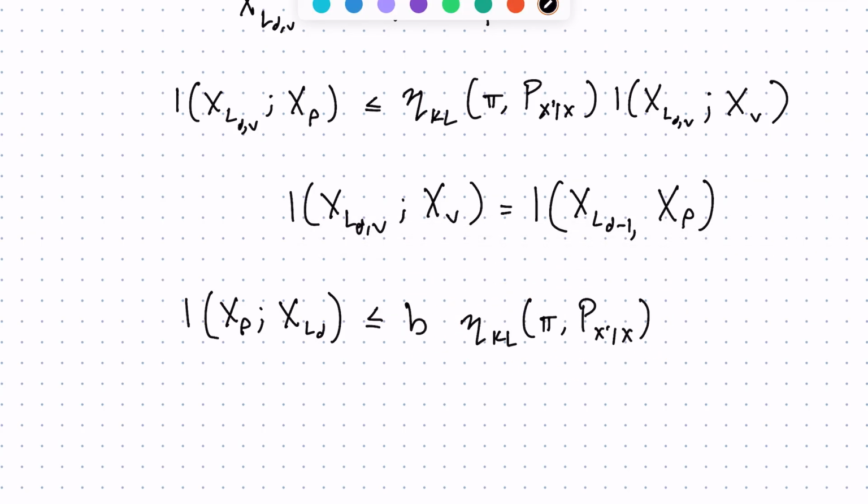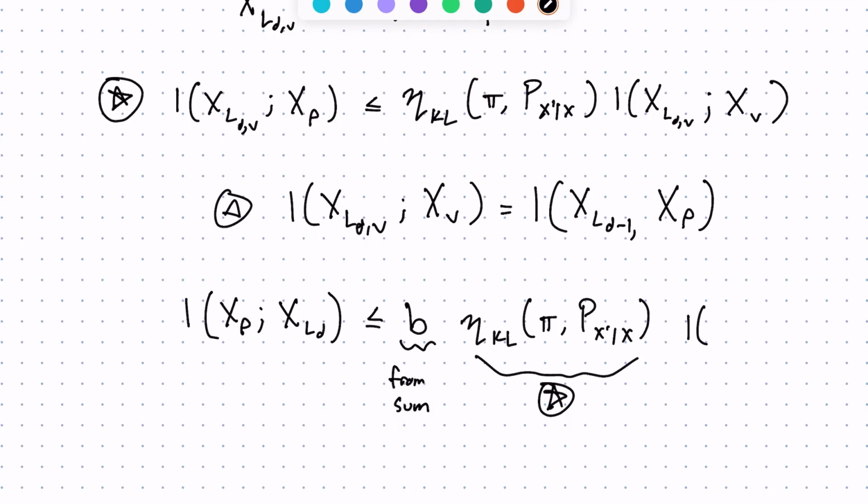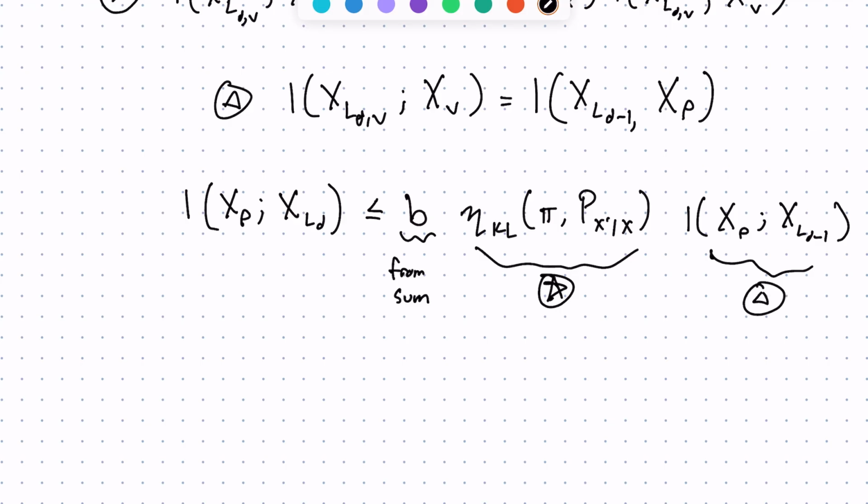So this b is from our sum, then this thing is from our strong data processing inequality, and then I'll write triangle. Then this thing is from our triangle, and this is from triangle. Yeah, and now we have a little recurrence.